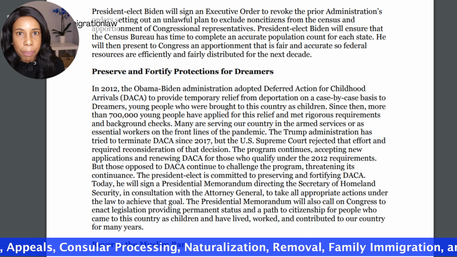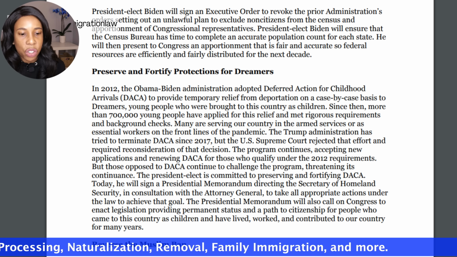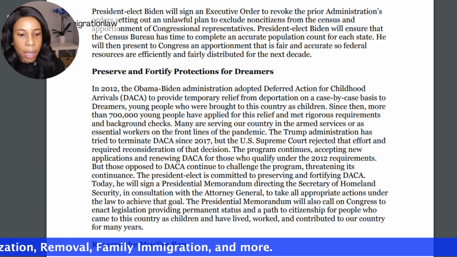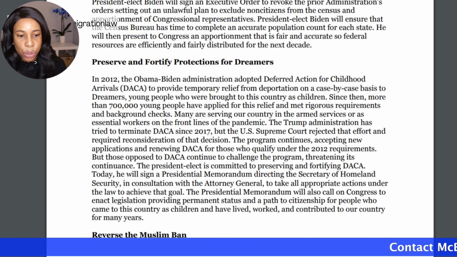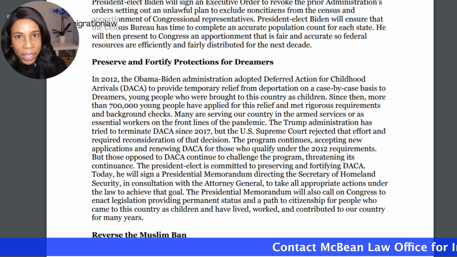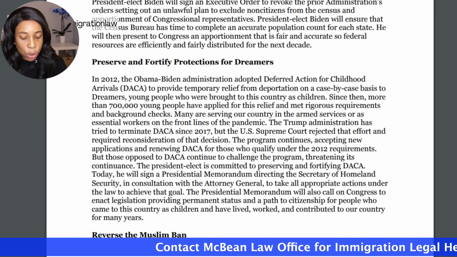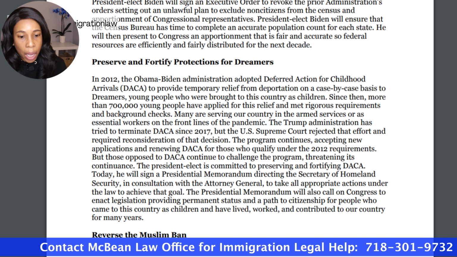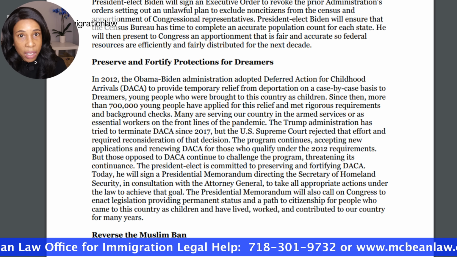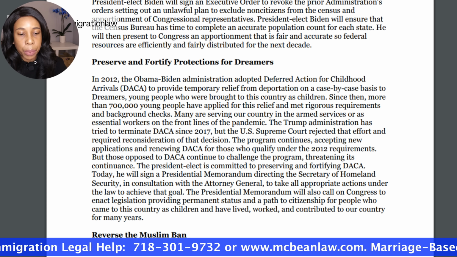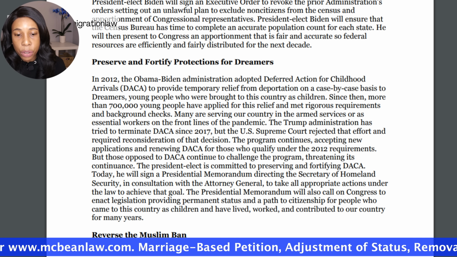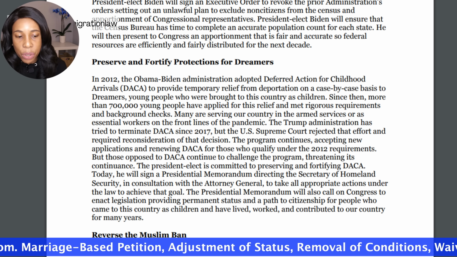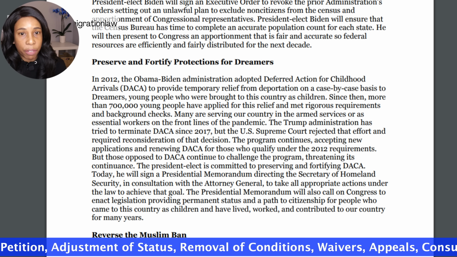We talked a little bit about DACA earlier with respect to the immigration reform bill, but there's a little bit more emphasis on DACA in this executive action to preserve and protect DACA, and also calling on Congress to approve legislation that would provide permanent status and a path to citizenship for dreamers, people who came to the country as children and have been here for many years.